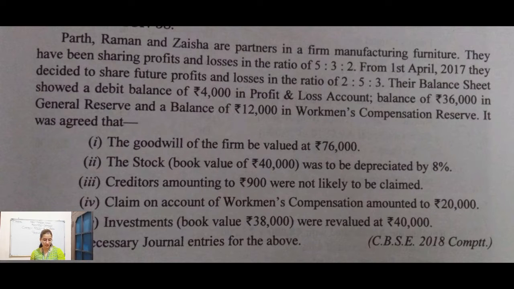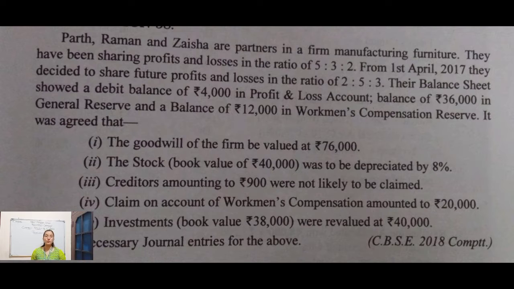And it was agreed that these are the adjustments. First adjustment is the goodwill of the firm will be valued at rupees 76,000. Second, the stock book value of 40,000 was to be depreciated by 8%. Then third, creditors amounting to rupees 900 were not likely to be claimed. Fourth, claim on account of workmen compensation amounted to rupees 20,000. And fifth, investment book value of 38,000 were revalued at rupees 40,000. Pass necessary journal entries for the above.